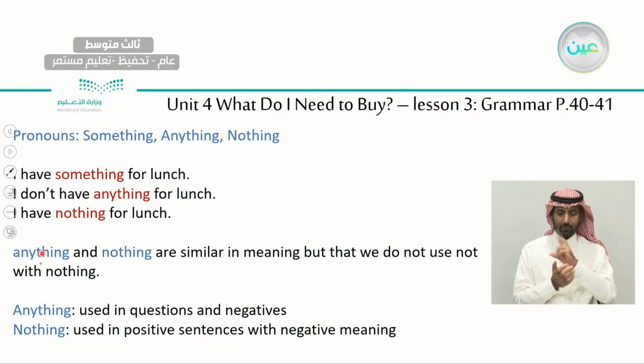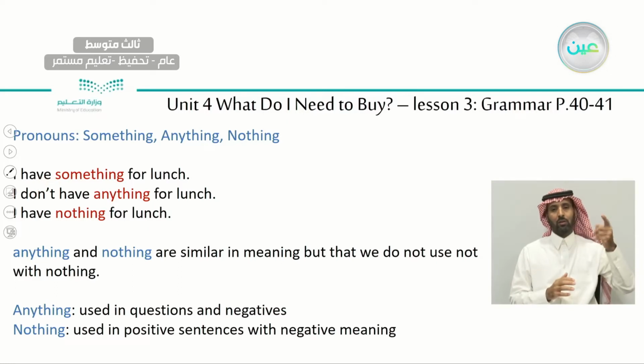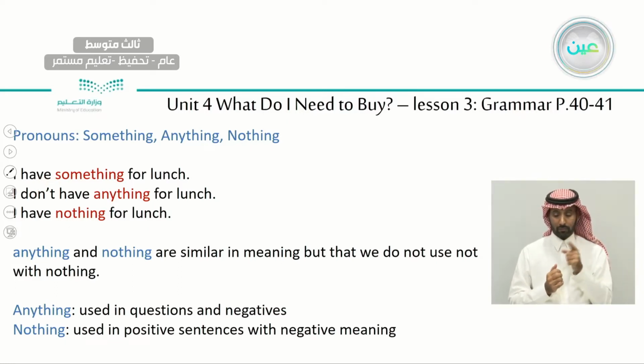So anything and nothing are similar in meaning, but we do not use not with nothing. We don't add the negative with nothing. We only add the pronoun, okay?